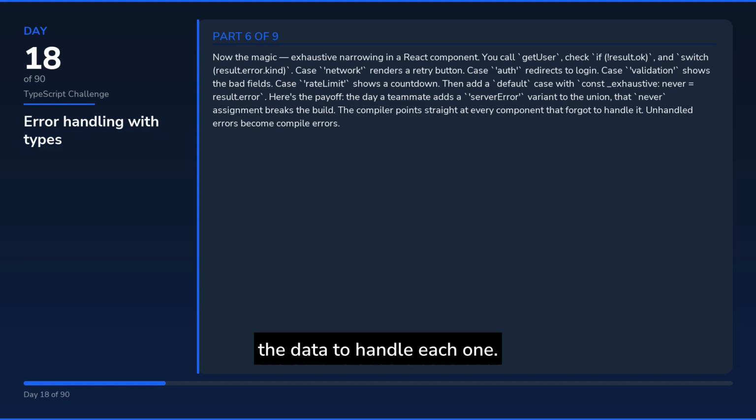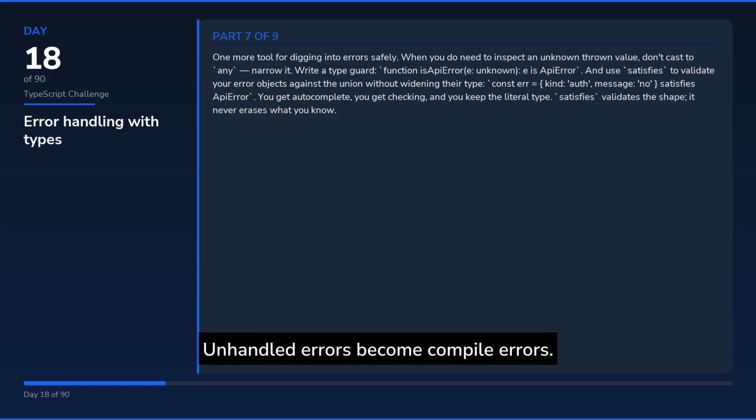One more tool for digging into errors safely. When you do need to inspect an unknown thrown value, don't cast to any, narrow it. Write a type guard, function isApiError(e: unknown): e is ApiError. And use satisfies to validate your error objects against the union without widening their type, const error equals, kind: auth, message: no, satisfies ApiError. You get autocomplete, you get checking, and you keep the literal type, because satisfies validates the shape, it never erases what you know. When should you use which?